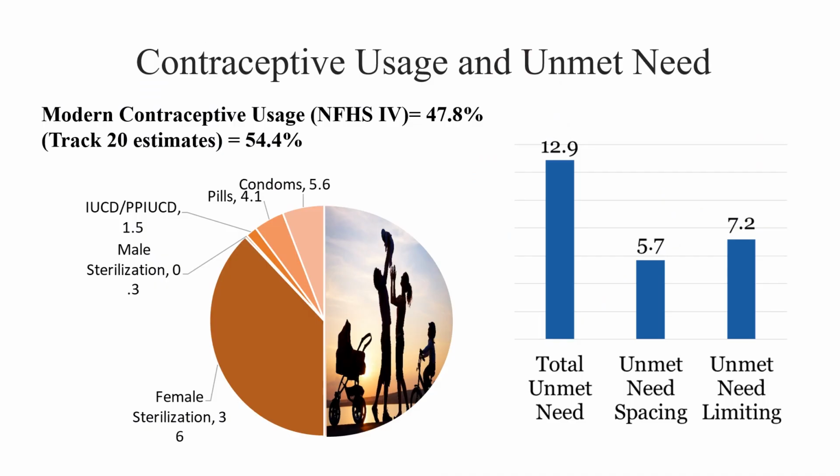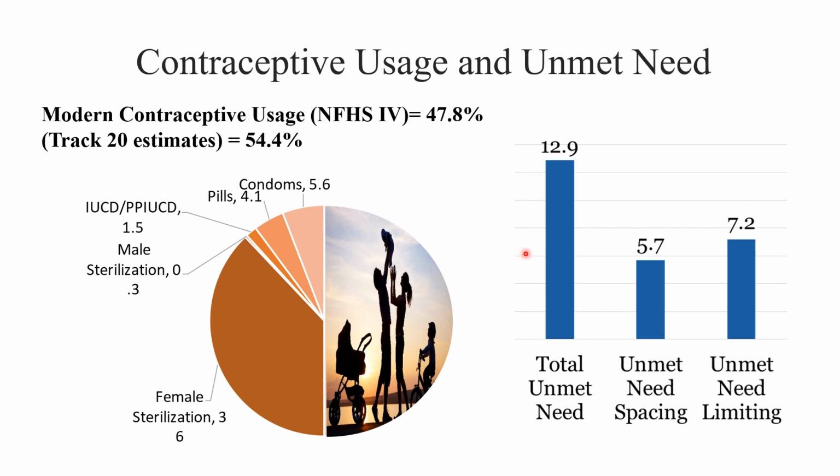Now, modern contraceptive use is 47.8% according to estimates, and as we discussed, we need to increase it to at least 60% to achieve our targets.